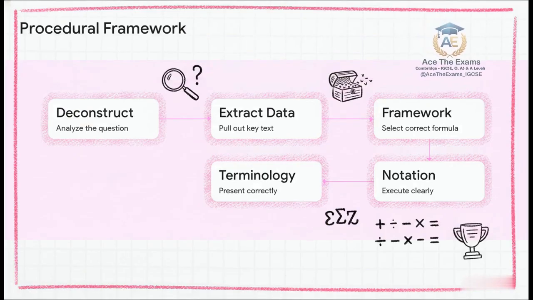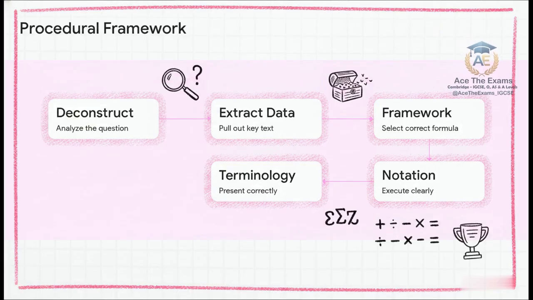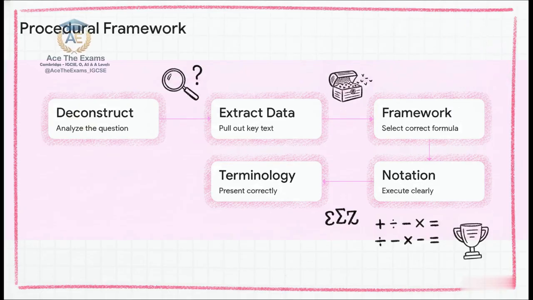Let's run a live simulation right now. 60 seconds on the clock. Go. T-minus 60 seconds. Step 1. Deconstruct the question. I'm scanning the text. It's asking for the exact value of sine 75 degrees without using a calculator. Step 2. Extract data. We can't use 75 directly, so I'm splitting the coordinates into standard angles we know, 45 degrees and 30 degrees.